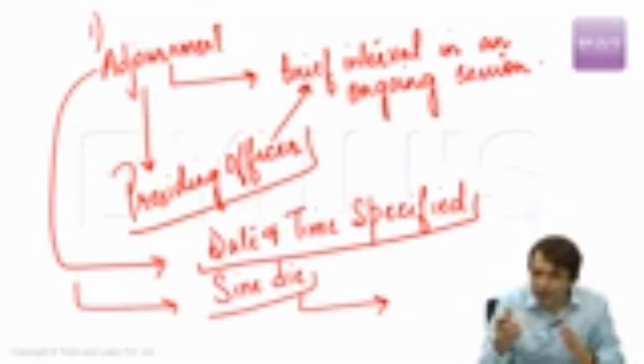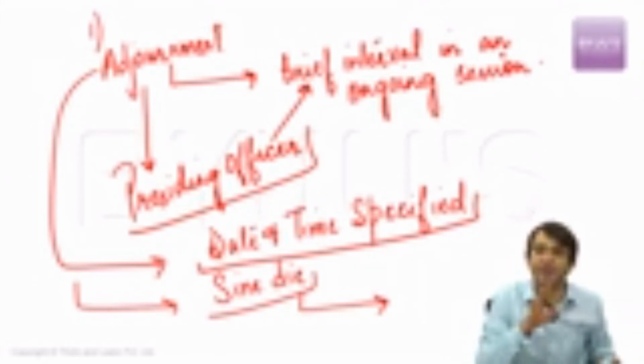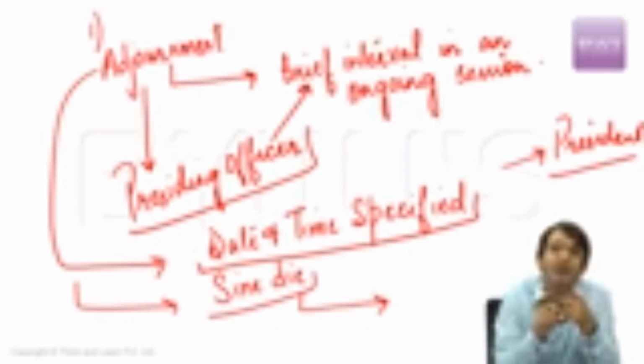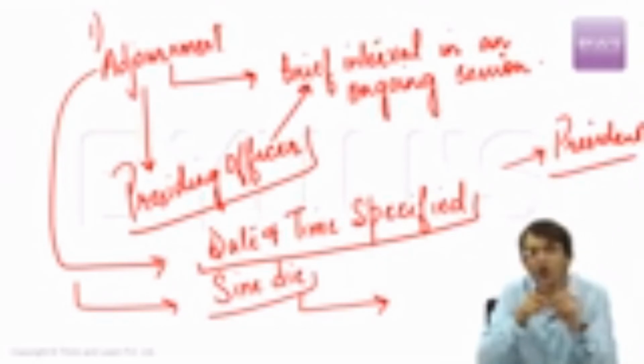Why? Because the power to adjourn the House rests with the Speaker, but the power to convene the House rests with the President of India. The power to terminate the session of Indian Parliament also rests with the President. That means the presiding officer cannot terminate a session. She can only adjourn a session. An adjournment can be with date and time specified, or adjournment can be sine die.